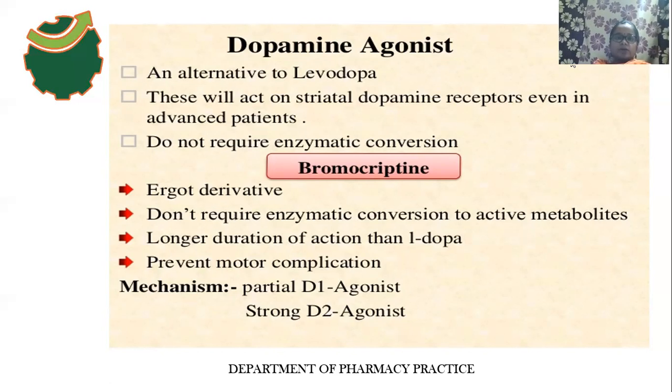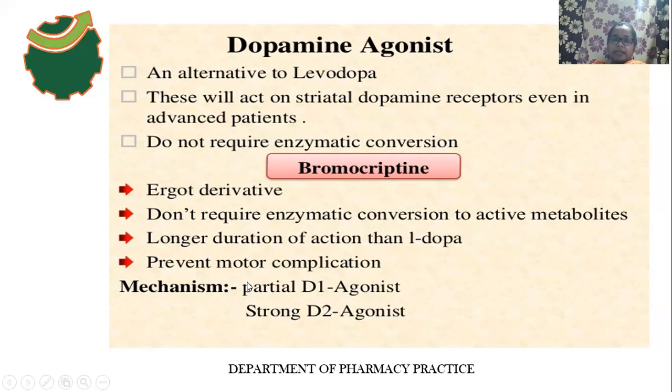And it does not require any enzymatic conversion. This dopamine agonist does not require any enzymatic conversion because it is a dopamine agonist. An example is bromocriptine. Bromocriptine is an ergot derivative, obtained from ergot alkaloids, and it does not require any enzymatic conversion to form active metabolites. It is a drug having a longer duration of action than levodopa, and this drug prevents the motor complications.